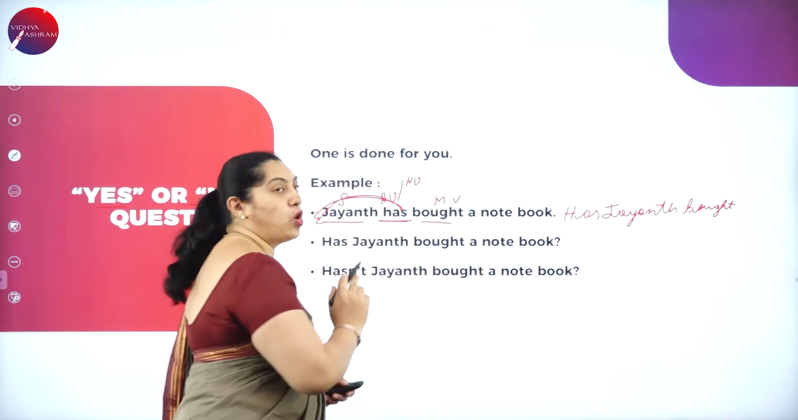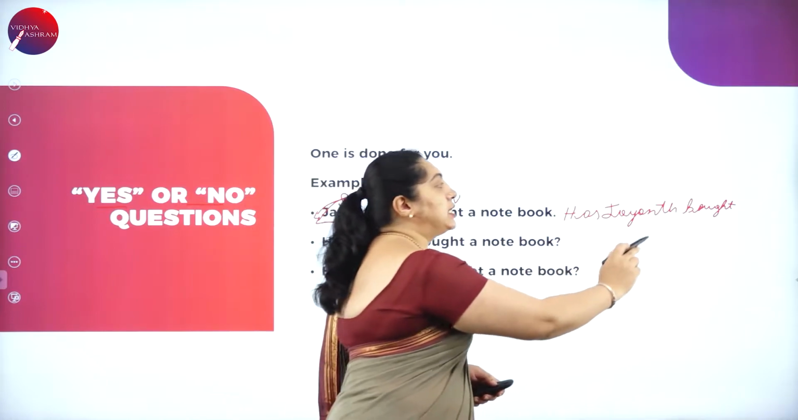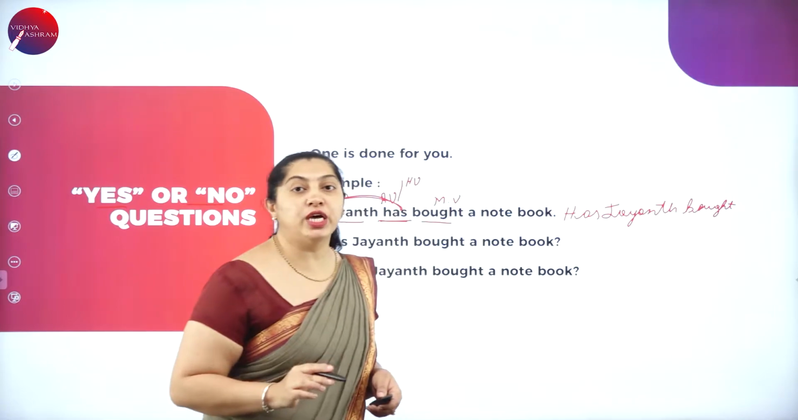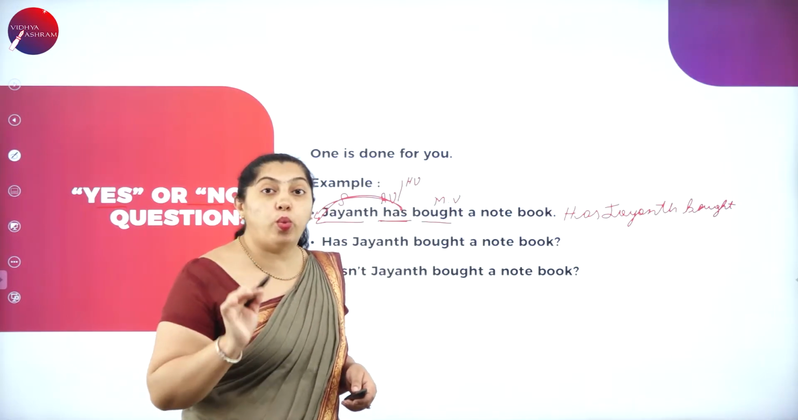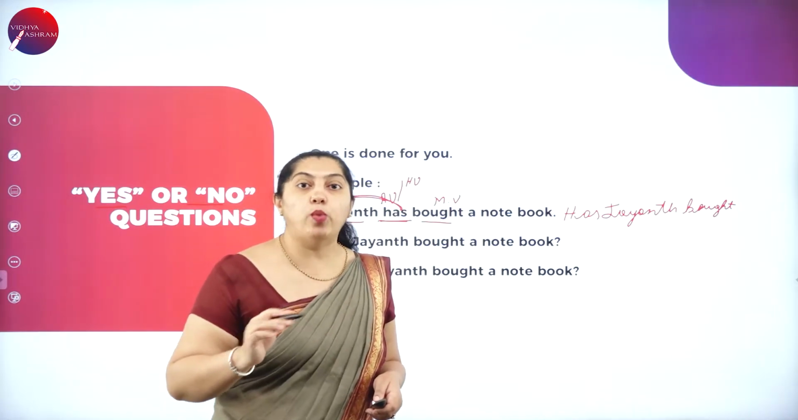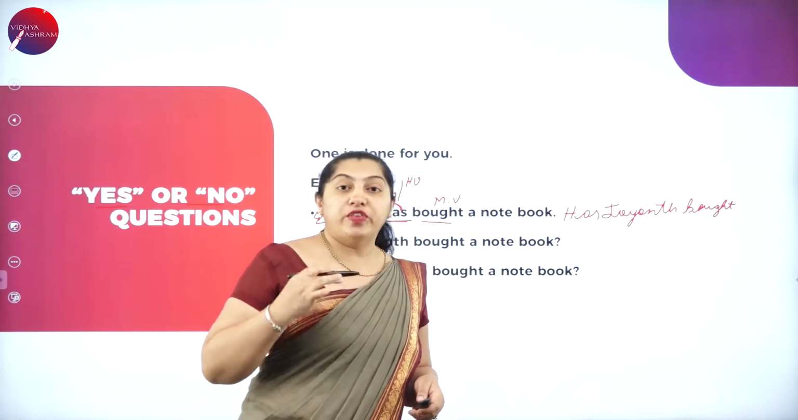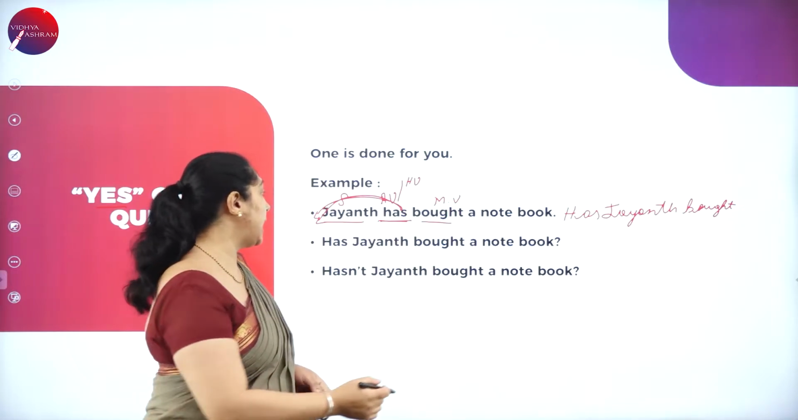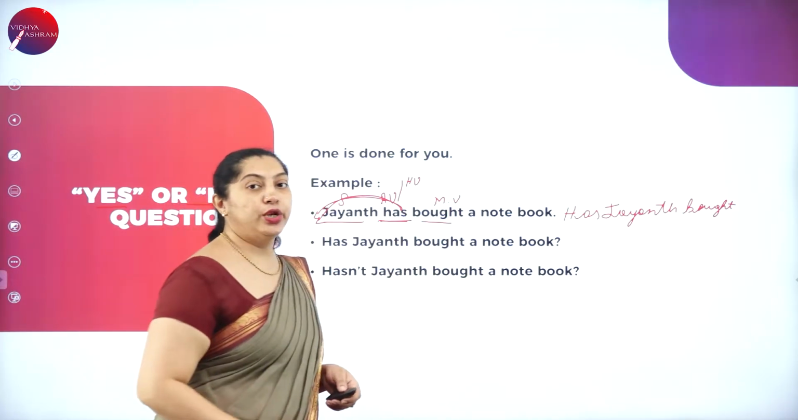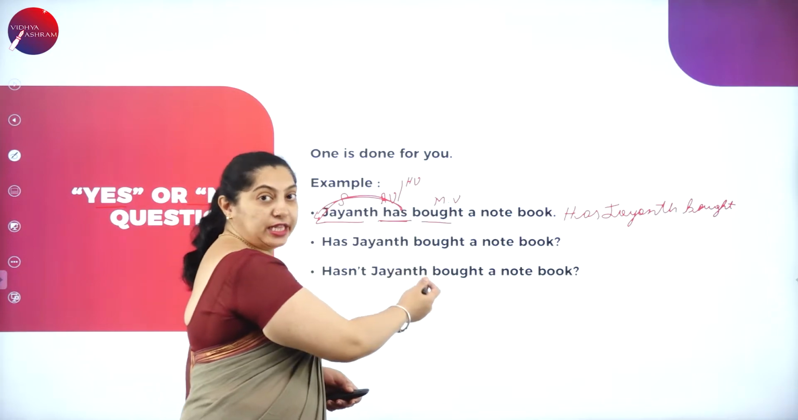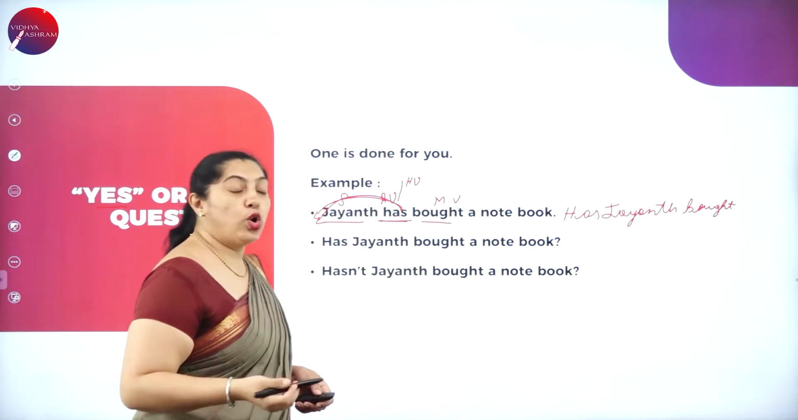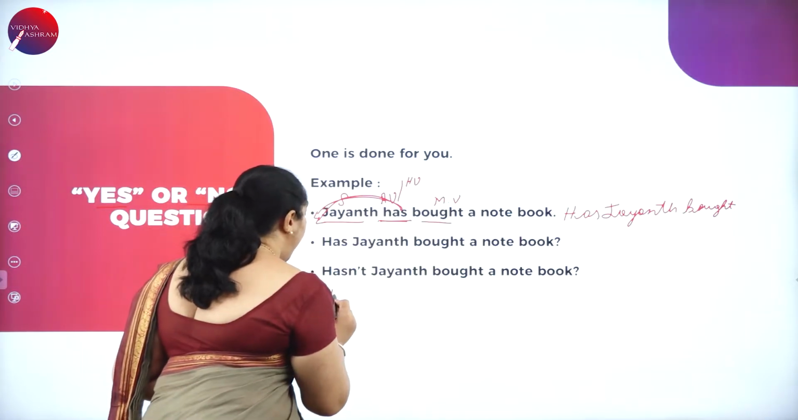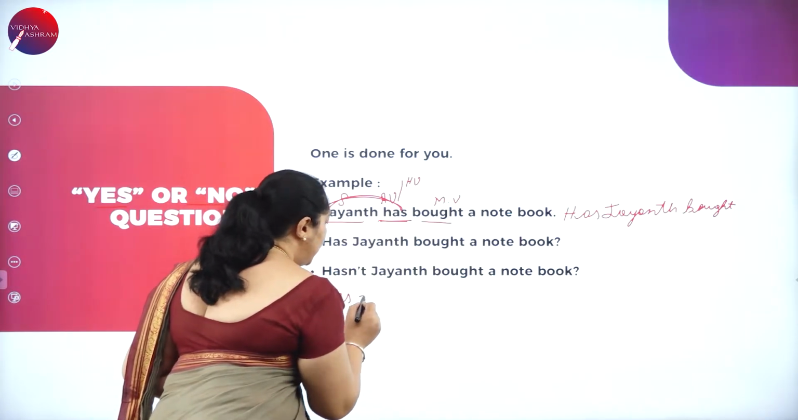Once you have written the auxiliary at the beginning, when you write the rest of the sentence, you will not repeat it, because I have already written it at the beginning of the sentence. You will not repeat the auxiliary or the helping word again in the sentence. If you repeat, the complete sentence goes wrong. Next one, see. Has Jayant bought a notebook? So this is the yes question form, and the no question form: has becomes hasn't, that is, has not.